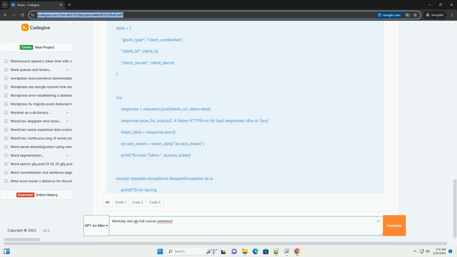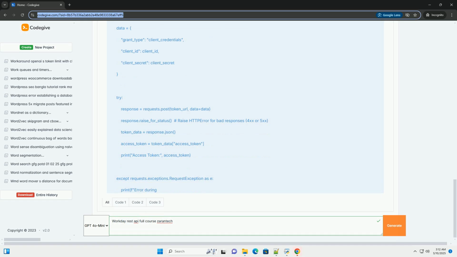6. Working with specific Workday objects. Let's look at some common Workday objects and how to interact with them. Workers. Get a worker by ID. Create a worker, POST. This is a complex operation and usually involves a multi-step business process in Workday.